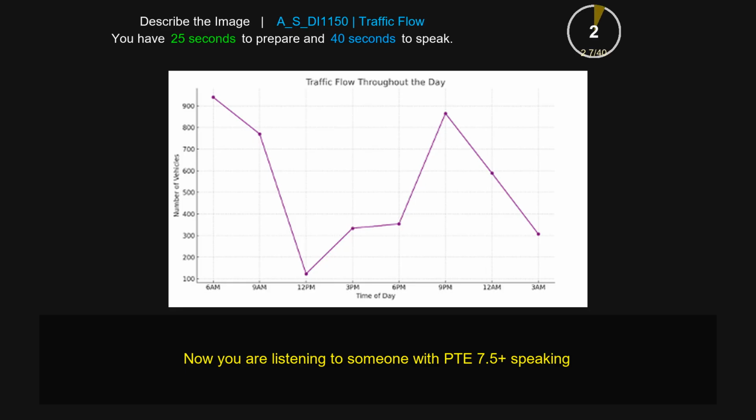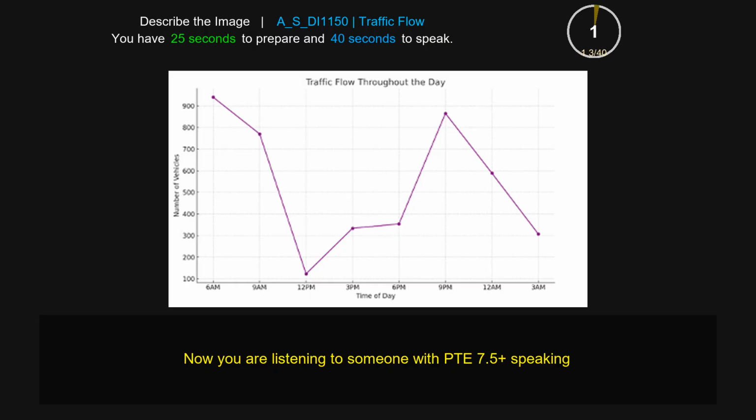The image represents a line chart which gives information about traffic flow throughout the day. There are different types of times given on the x-axis, whereas on the y-axis I can see the number of vehicles from 100 to 1000. From the picture, it can be clearly seen that at 6 a.m. it recorded the highest number of vehicles with approximately around 950, whereas 12 p.m. recorded the least number of vehicles with approximately around 100. 9 p.m. recorded the second highest number of vehicles with approximately around 850. Overall, this picture tells about traffic flow throughout the day at different times.